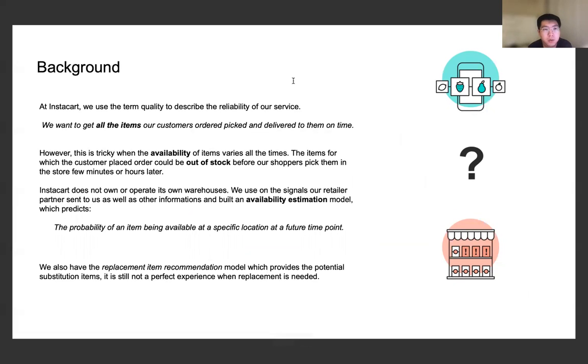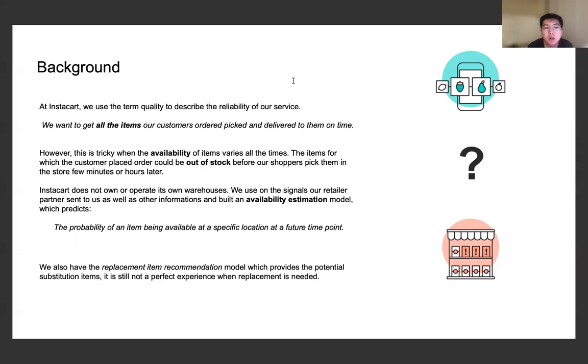At Instacart, we use the term quality to describe the reliability of our service. Basically, we want to get all the items our customers ordered, finally pick them up and deliver them on time. However, this is tricky when the availability of items changes all the time. The item the customer placed an order for might go out of stock even before our shopper picks it in the store, maybe a few minutes or a few hours later.